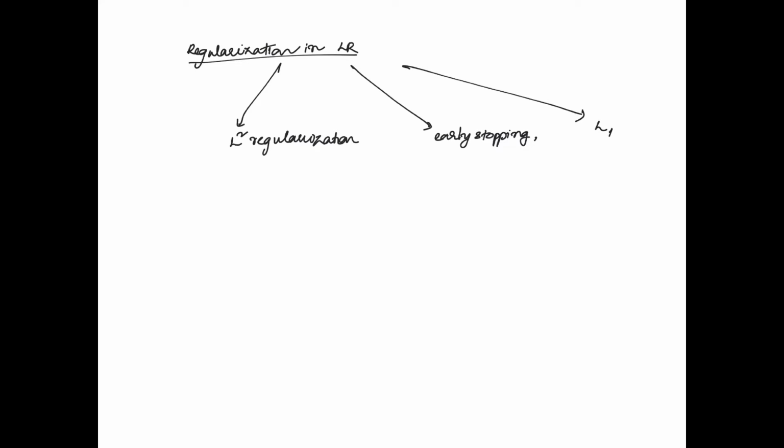Consequently, most logistic regression models use one of the following strategies to dampen the model complexity. They can use L2 regularization, which we talked about, or another example is early stopping. Early stopping is basically limiting the number of steps of the learning rate, so we're not going to be doing excessive steps. And then we have a third strategy called L1 regularization. We'll be talking about that in a later module.